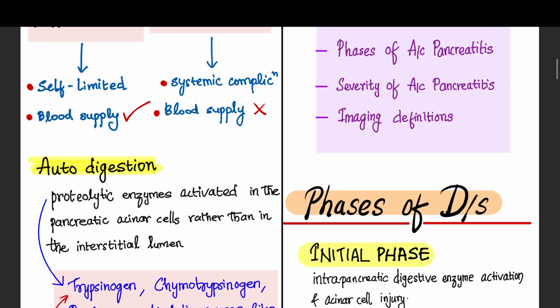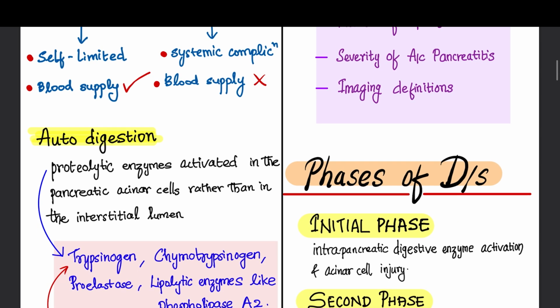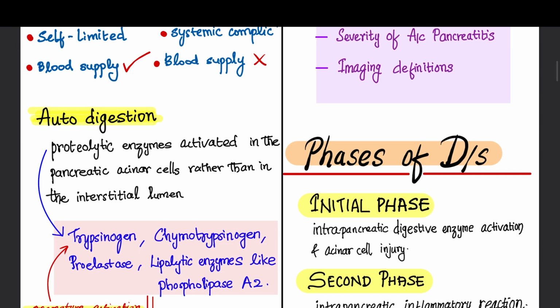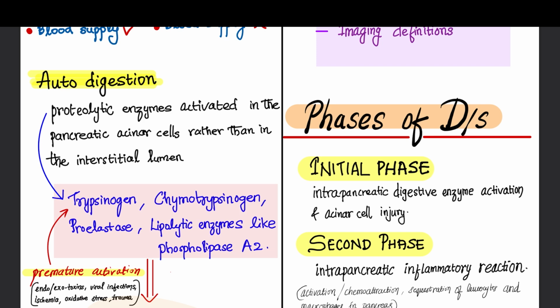So how does this pancreatitis occur? It is due to autodigestion. What do we mean by autodigestion? We know that there are proteolytic enzymes secreted by the pancreas, and once these proteolytic enzymes get activated in the pancreatic acinar cells rather than in the lumen, these digestive enzymes digest their own organ, the pancreas itself.